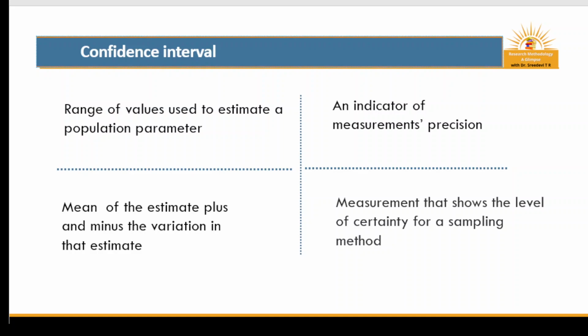It is a probability that a population parameter falls between two sets of values. It's the mean of the estimate plus and minus the variation in that estimate, and a measurement that shows the level of certainty for a sampling method. When a population is repeatedly studied using multiple samples, the mean value obtained for the variable from those observations is equal to the true population mean.